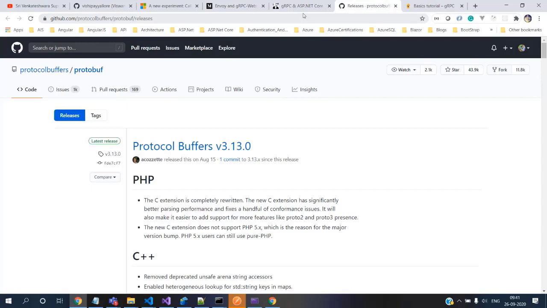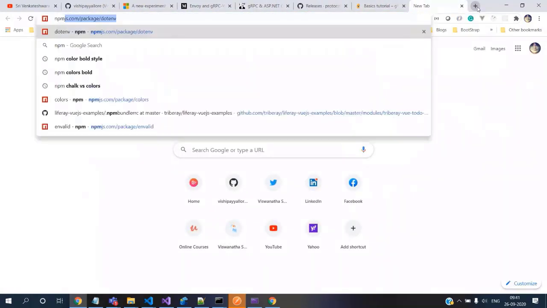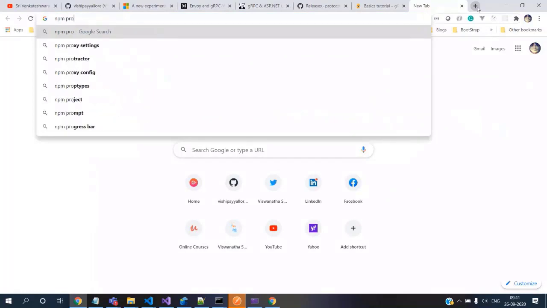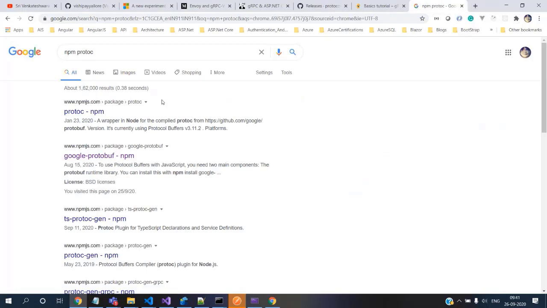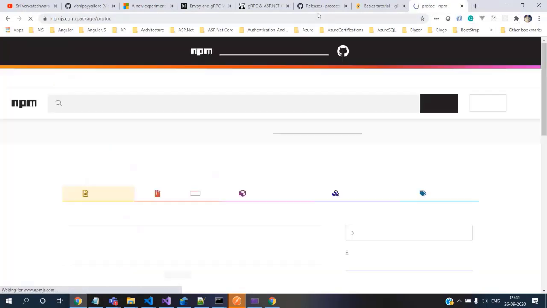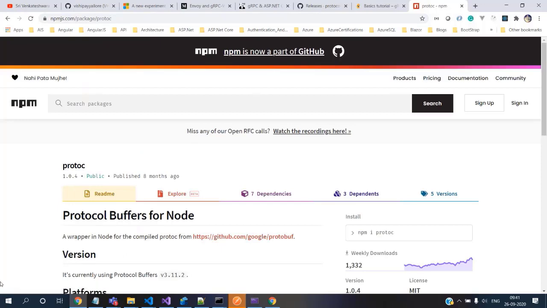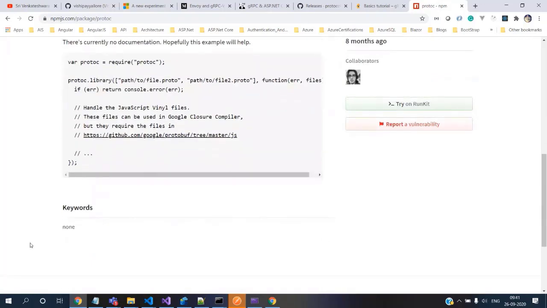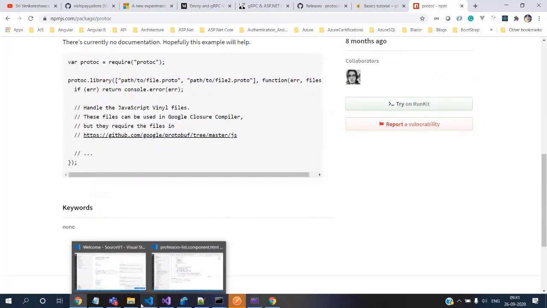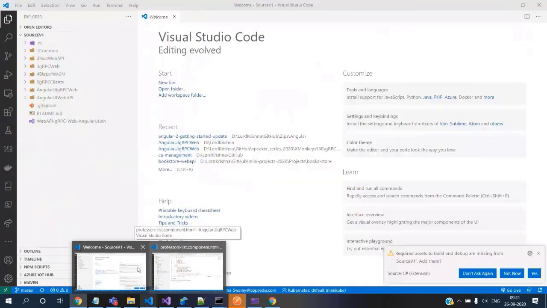Some people do an npm install of protoc, instead of going and grabbing this release individually. We can take this into our package and install it, so that it gets installed as part of the NuGet package. I will show that example in a moment.